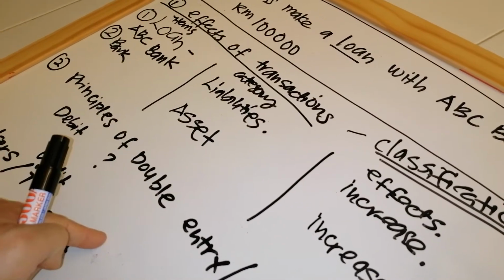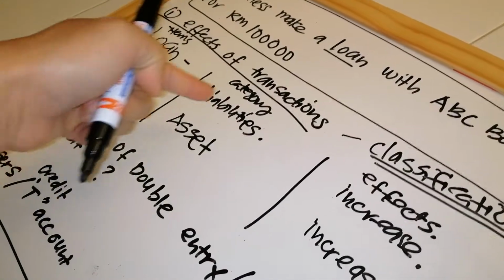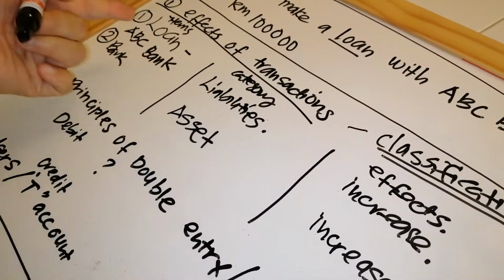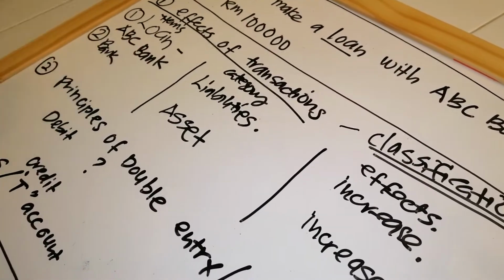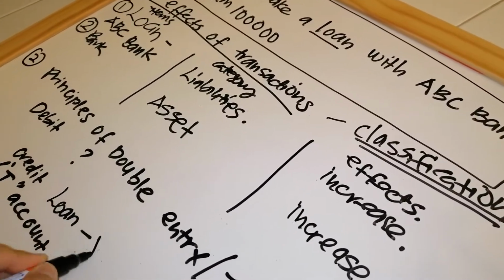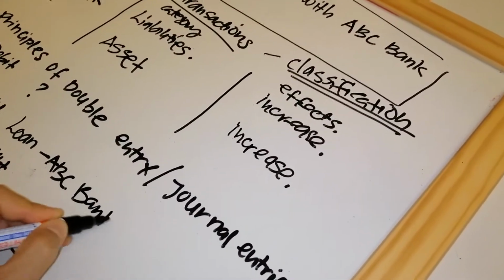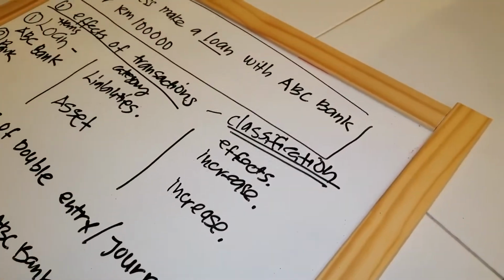Remember, I told you many times, do not write the category here. Write the liability name, specifically loan, ABC Bank. So you just copy the same thing. How much is the figure from your transaction? 100,000.